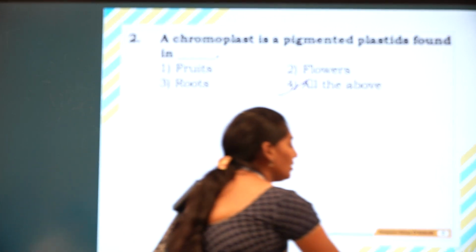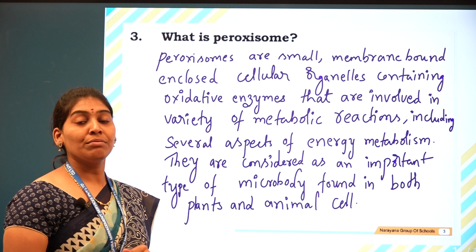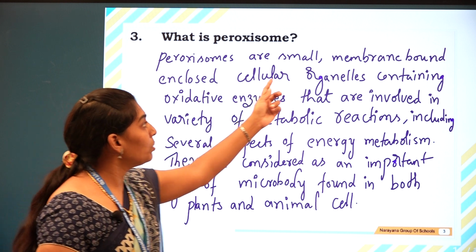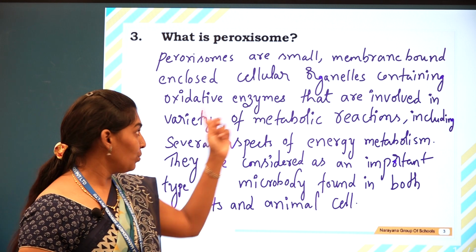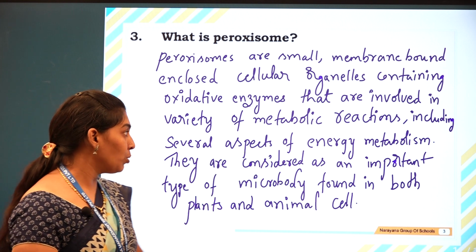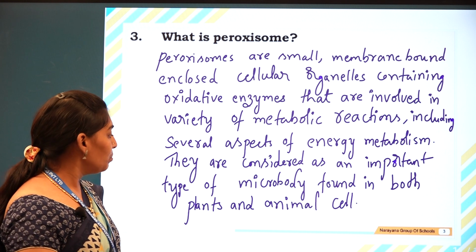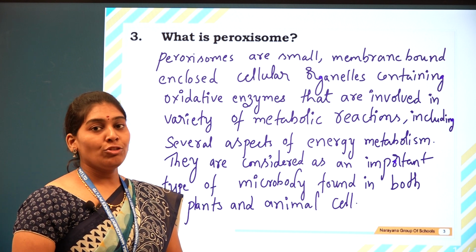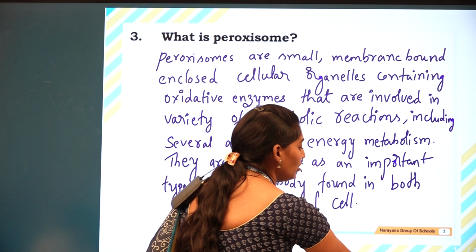The next question: what are peroxisomes? Peroxisomes are small membrane-bound cellular organelles containing oxidative enzymes that are involved in a variety of metabolic reactions, including several aspects of energy metabolism. They are an important type of microbody found in both plant cells and animal cells. Especially, they are involved in oxidation processes. So let us go for the next question.